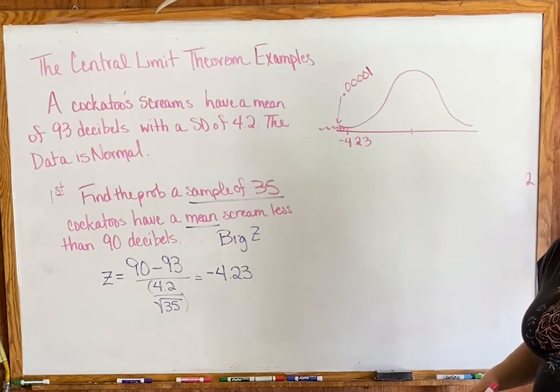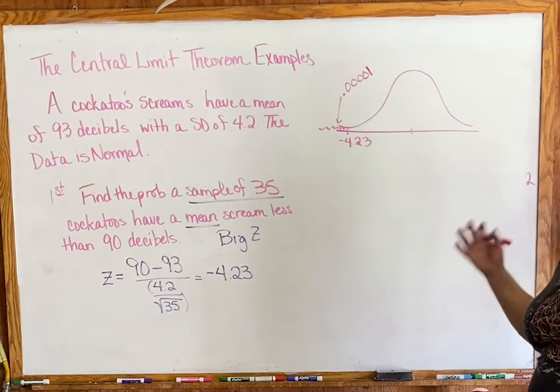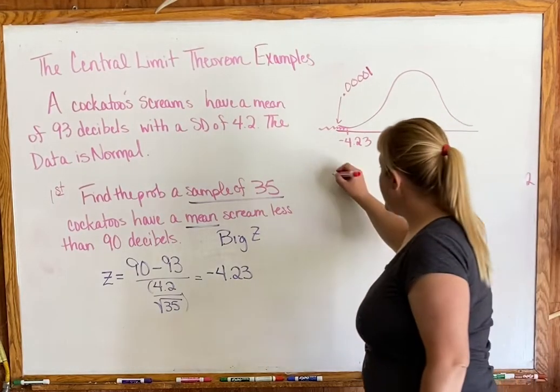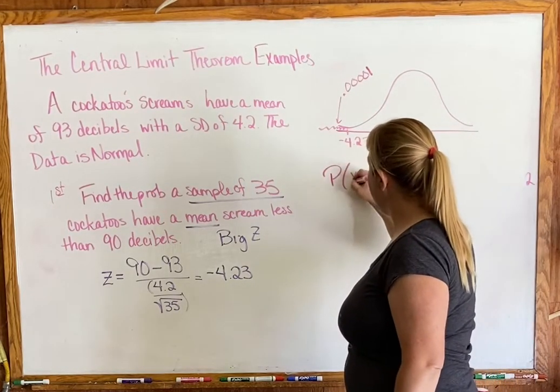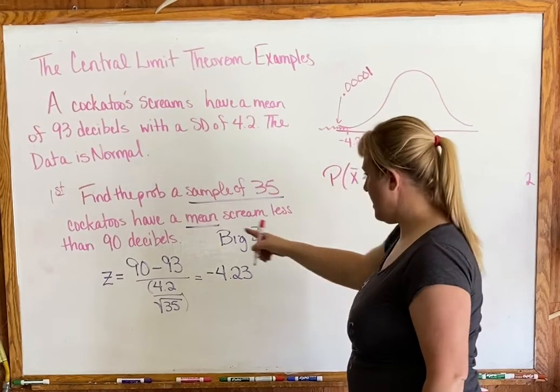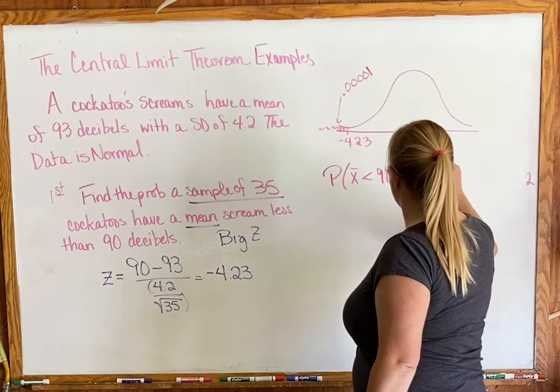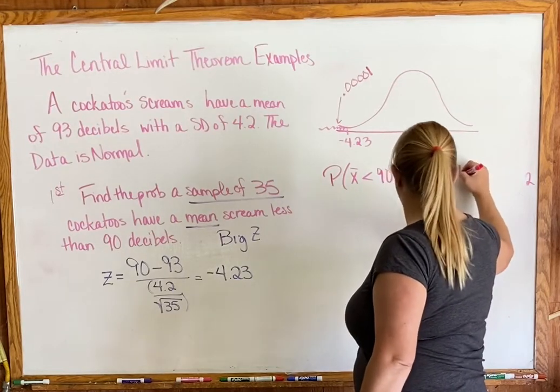It's very, very slight, but that doesn't mean it can't happen. So we would say the probability that X bar is less than 90, so the mean is less than 90, is 0.00001.